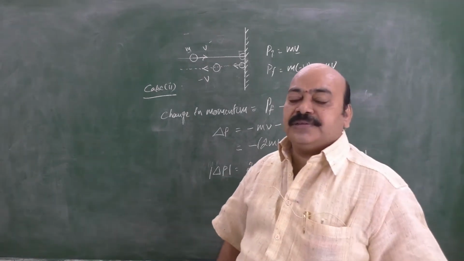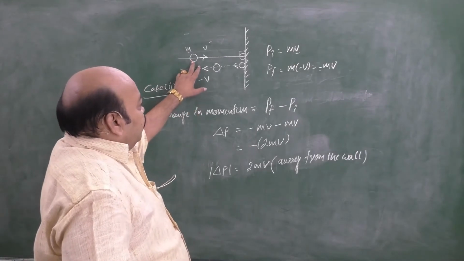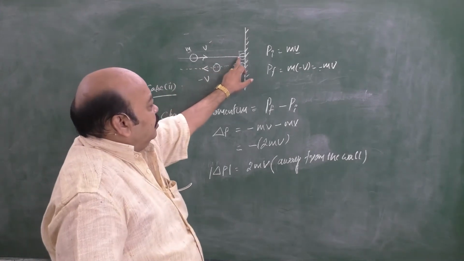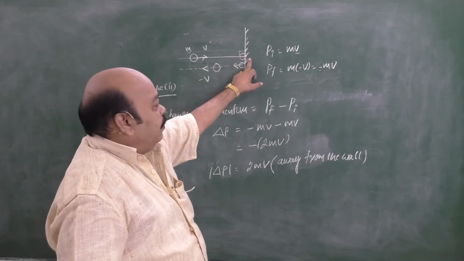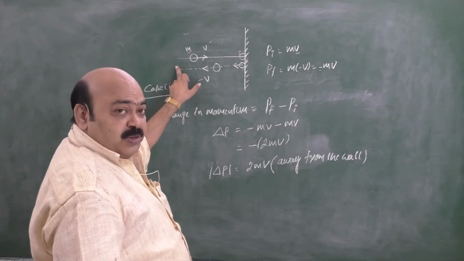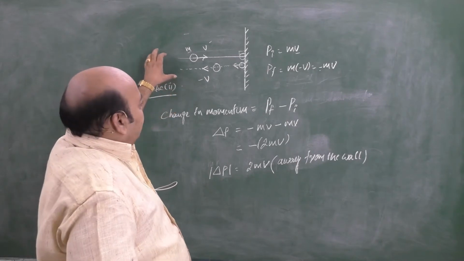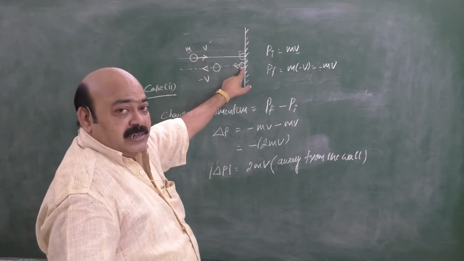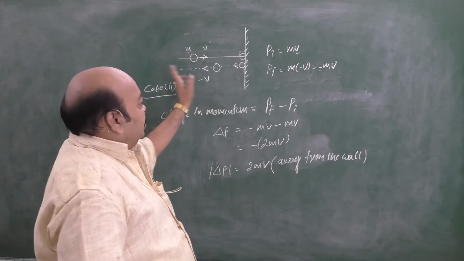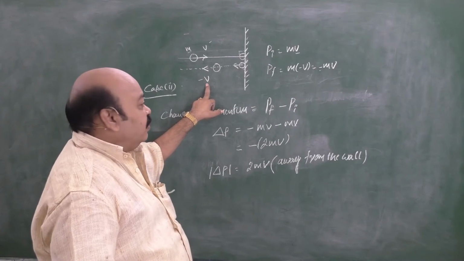Check once again. A ball of mass m moving with a velocity v normally strikes a hard wall and rebounds in the same direction. You can apply this to a numerical problem also. When one of your favorite bowlers throws a ball and the batsman takes a straight drive, that means the ball goes in the same direction back, with velocity v and rebounds with the same quantity of velocity v.